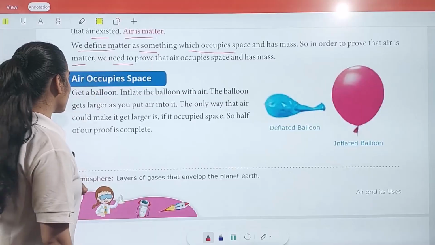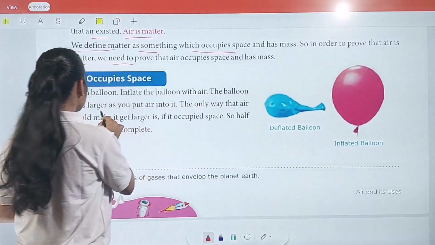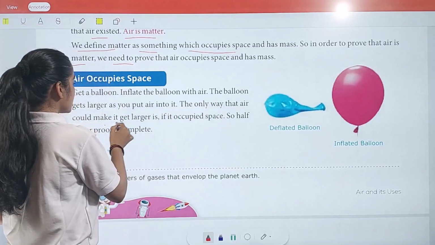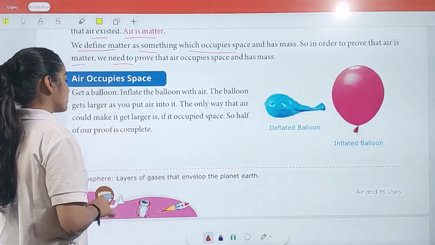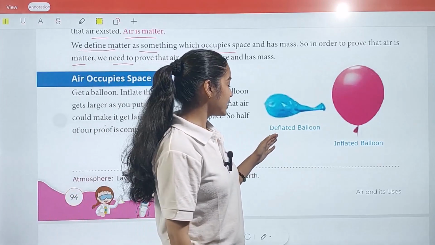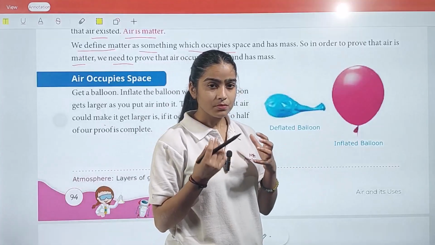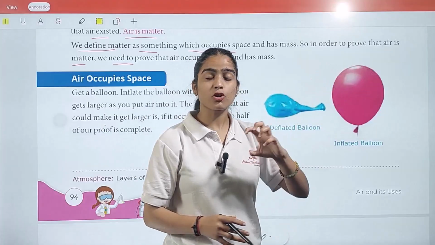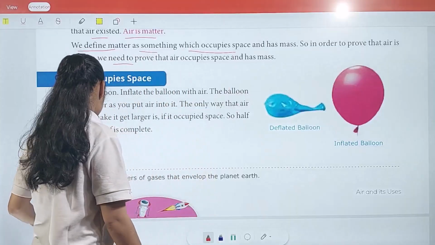Air occupies space. Get a balloon and inflate it with air. The balloon gets larger as you put air into it. The only way that could happen is if air occupied space. So half of our proof is complete. Here is the deflated balloon and this is the inflated one. When we put air inside the balloon, it changed its shape. It means the air occupied some space as well as having some mass. So it is proved here.